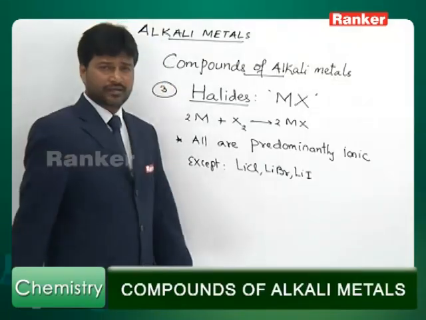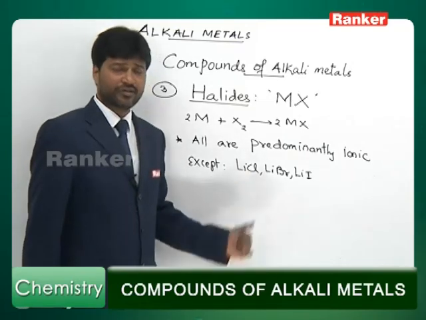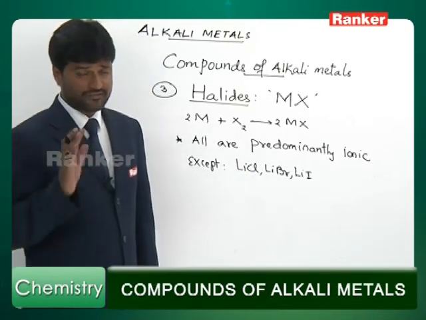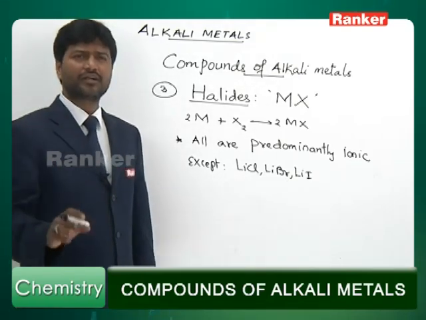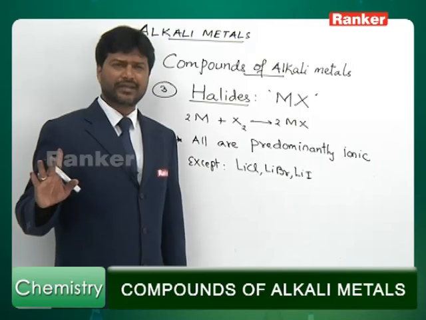I am not including fluorine because remember, all metal fluorides by default take them as ionic only. All metal fluorides, whatever may be the metal, are predominantly ionic.